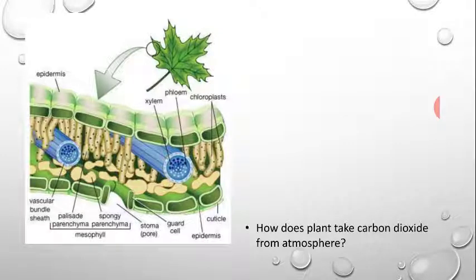How does the plant take carbon dioxide? The main question arising after discussing photosynthesis is how the plant takes carbon dioxide from the atmosphere, because carbon dioxide is used by the plant for synthesis of food. The answer is through stomata. What is stomata then? You can see this picture. This is an enlarged picture of a leaf. You can see there are certain pores on the surface of the leaf, and these pores are called the stomata.